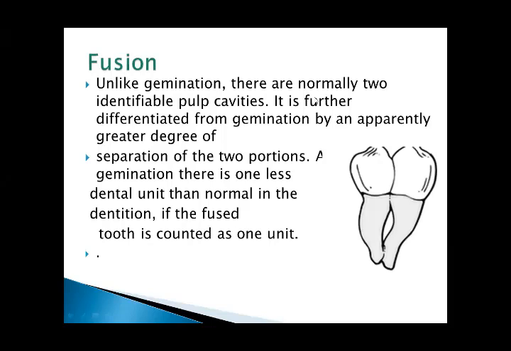Like gemination, there are normally two identifiable pulp cavities. It is further differentiated from gemination by an apparently greater degree of separation of the two portions. In fusion, there is one less dental unit than normal in the dentition, if the fused tooth is counted as one unit.